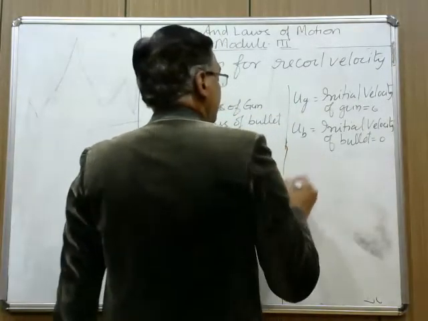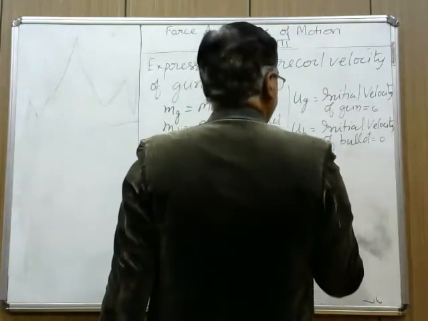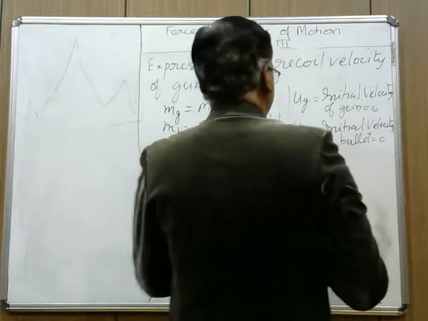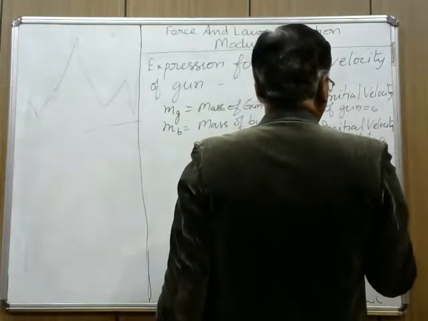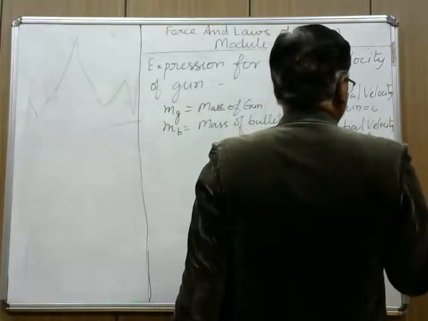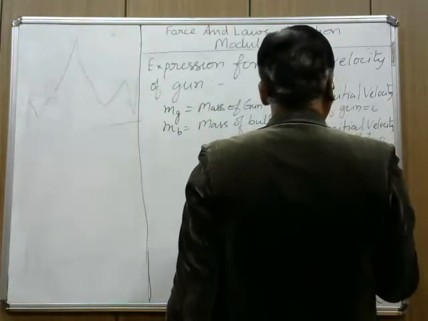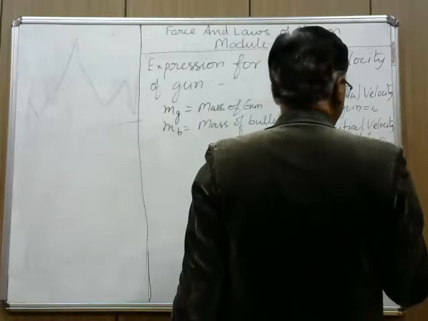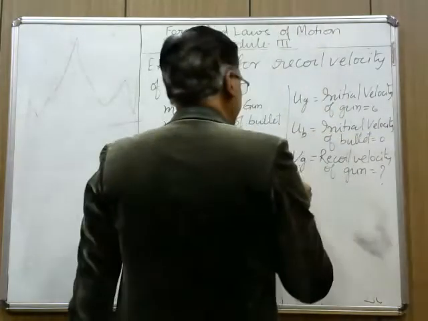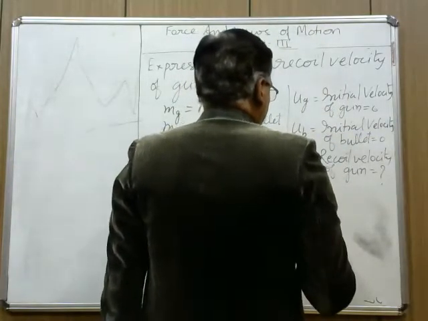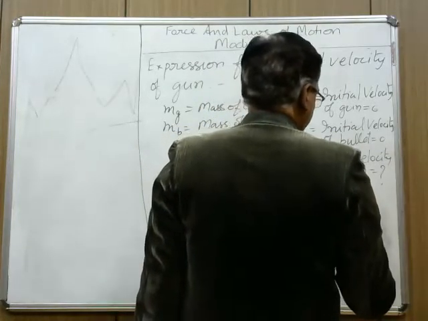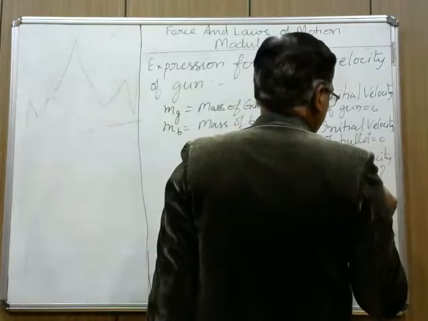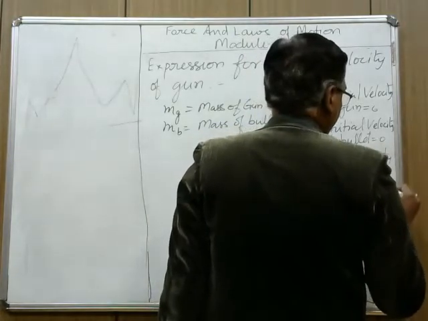Then VG is the required velocity of gun. This we need to find. This is question mark. Then VB is velocity of bullet.